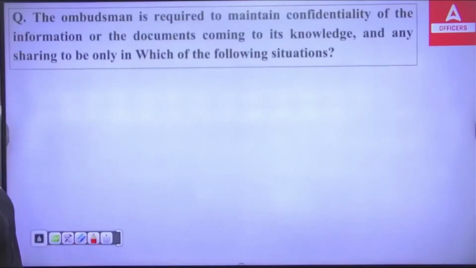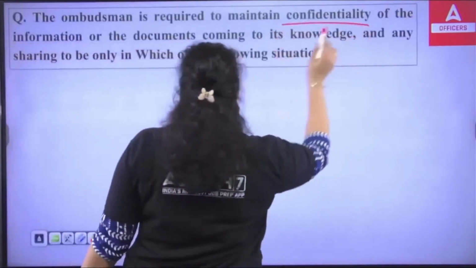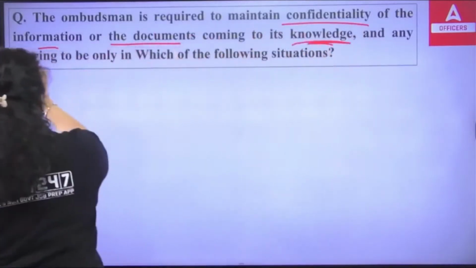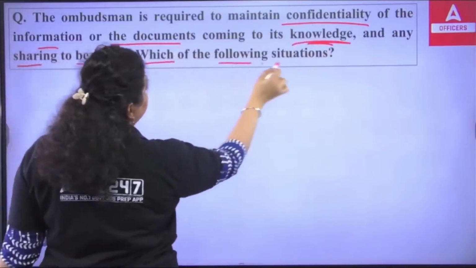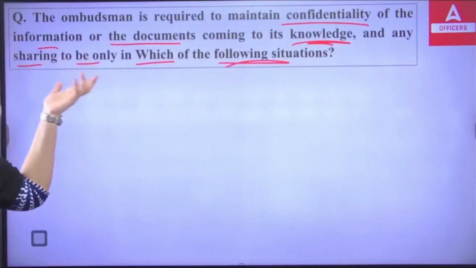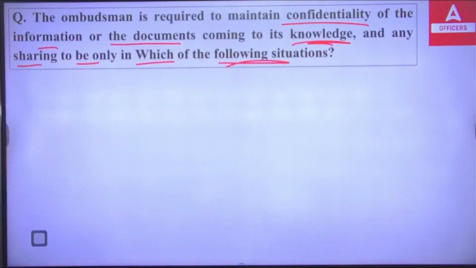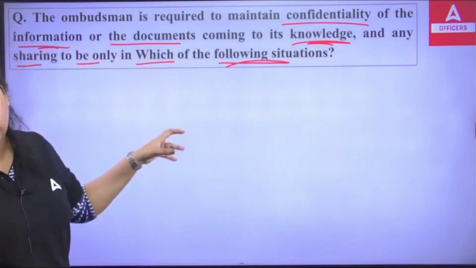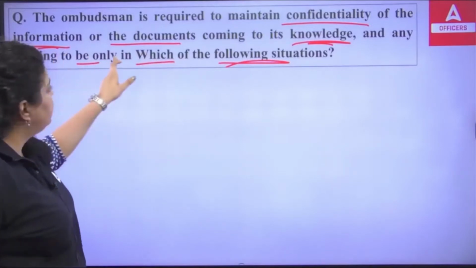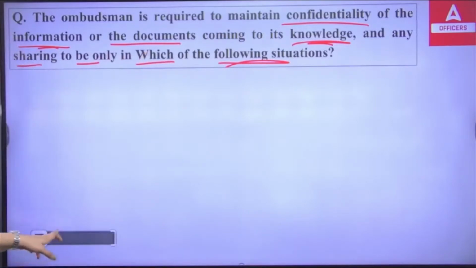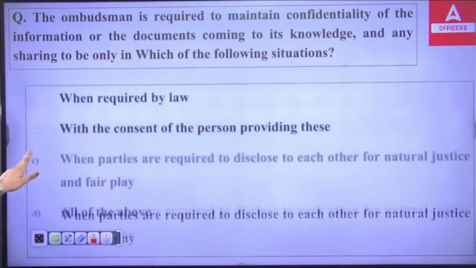Okay, next. The next question is about the ombudsman being required to maintain confidentiality of information or documents that come to its knowledge, and any sharing is to be only in which of the following situations. You cannot share the information of the customer or the documents that come to its knowledge. Any kind of sharing will be allowed, but in which situation?